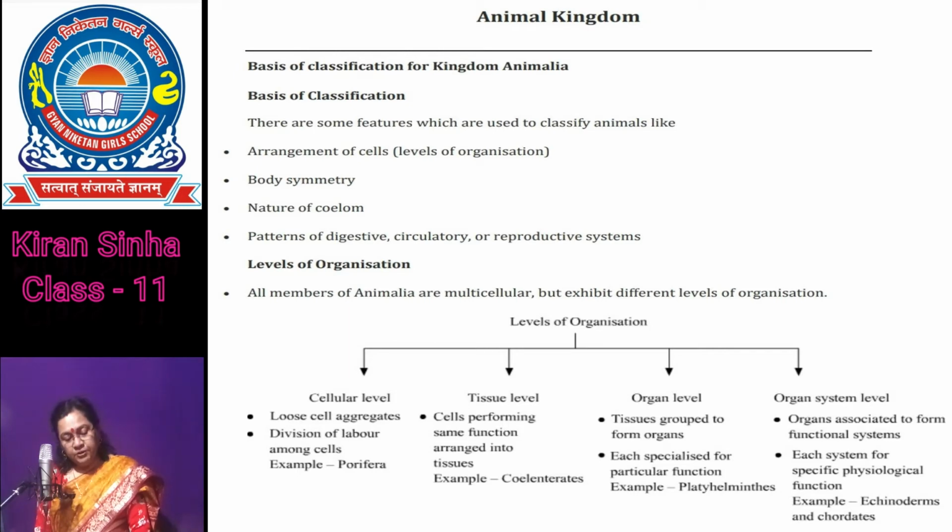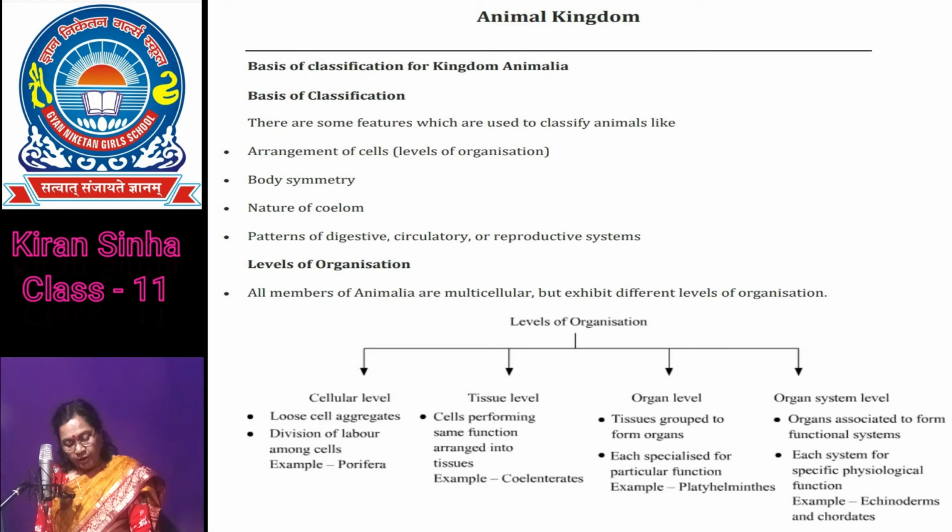In organ system level of organization, the organs become associated to form functional systems, and each system is concerned with the particular physiological functions in the organism's body. For example, phylum Annelida, Arthropoda, Mollusca, Echinodermata, Hemichordata, and Chordata.